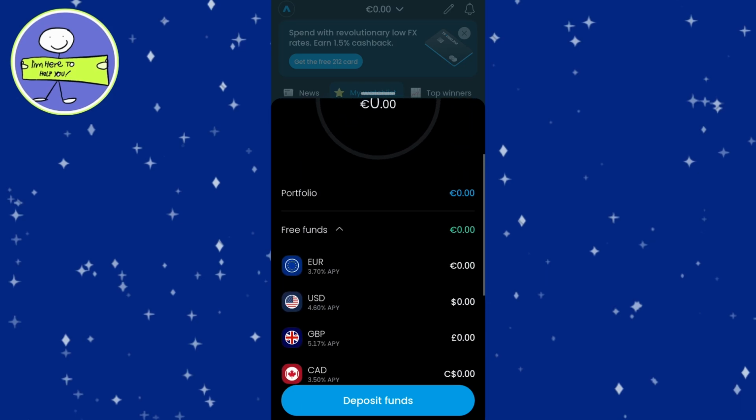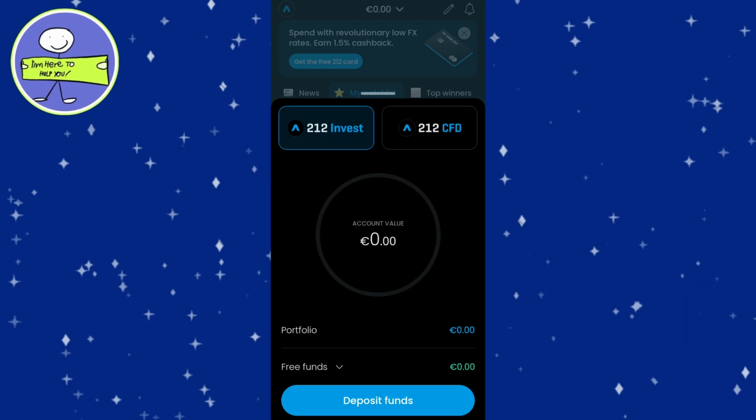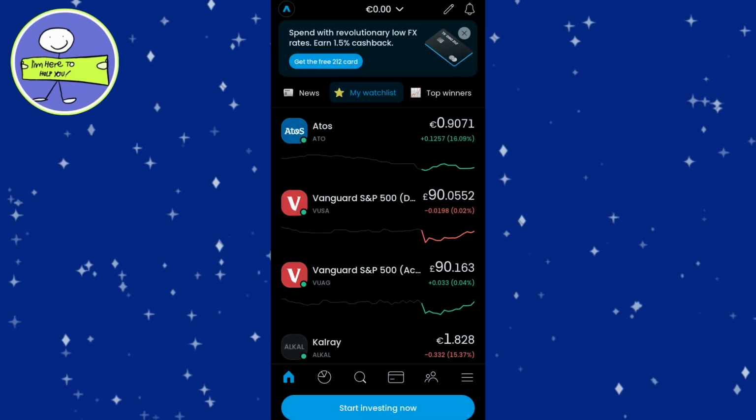But here's an interesting feature to consider before jumping into buying stocks. You can earn up to 5.1% interest on the idle cash in your Trading 212 account. This can be a great way to earn some passive income on money you aren't yet ready to invest. To enable this feature, tap on the three lines in the bottom right corner of the app and select Interest on Cash.